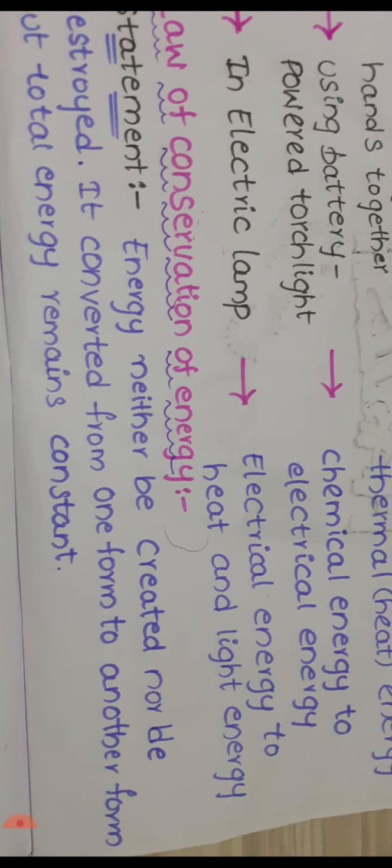So, very important: energy can neither be created nor be destroyed, it is only converted from one form to another form, but the total amount of energy remains constant. That is the statement of the law of conservation of energy. So what is the proof for this statement?